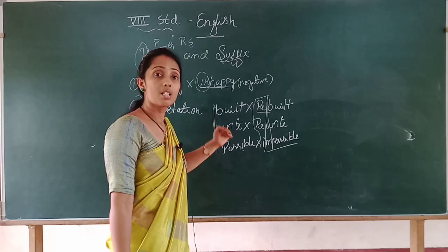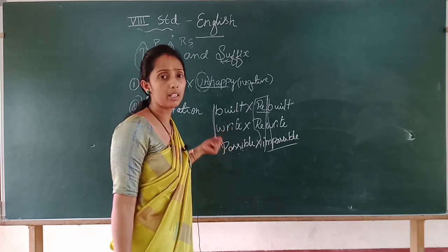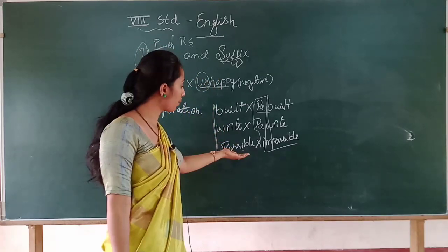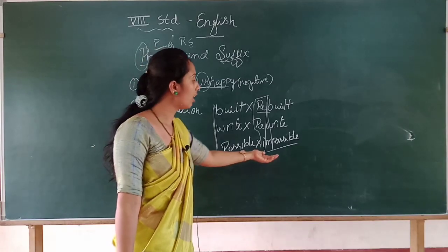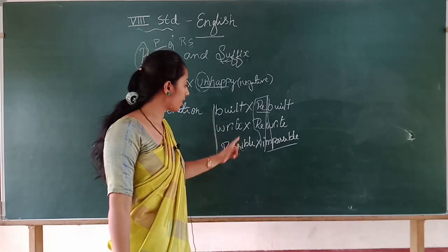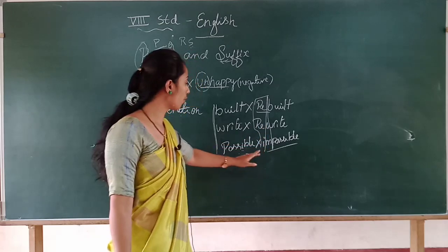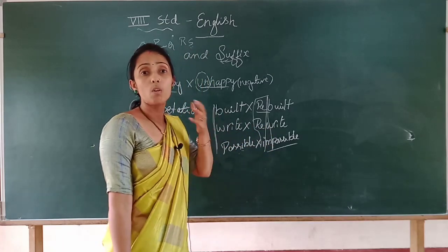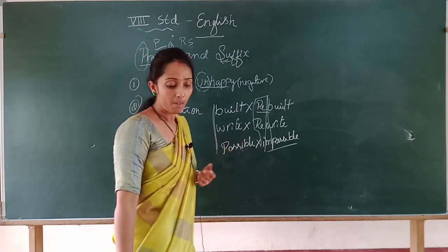You have to separately note it down in your grammar book or any other book, or on the top of the book you have to write it. Example, suppose you get impossible. While you are writing or reading, you get the word impossible. Then you have to understand that the original word is possible, and here they made it impossible. So what you have to do? You have to write possible and impossible, so that your vocabulary, your knowledge of English will be improved. Is it clear, children?